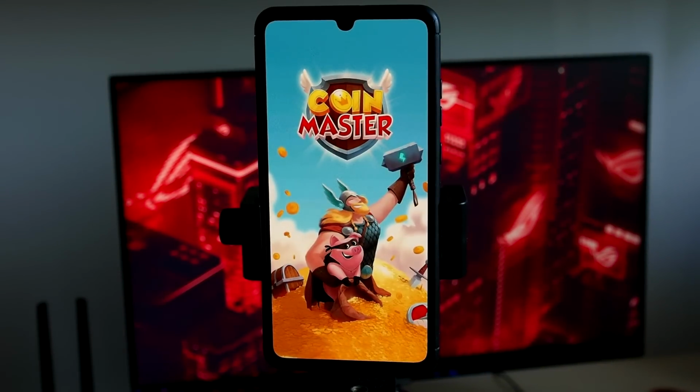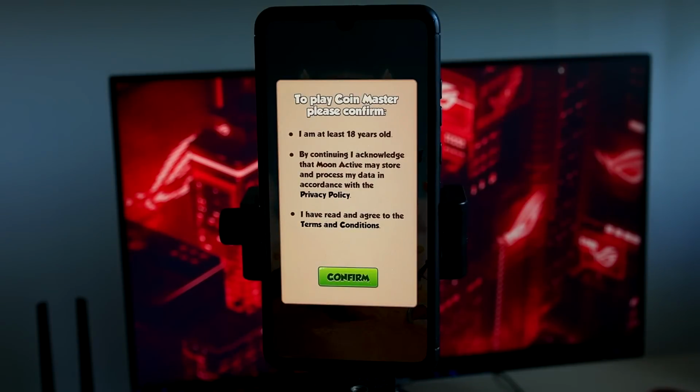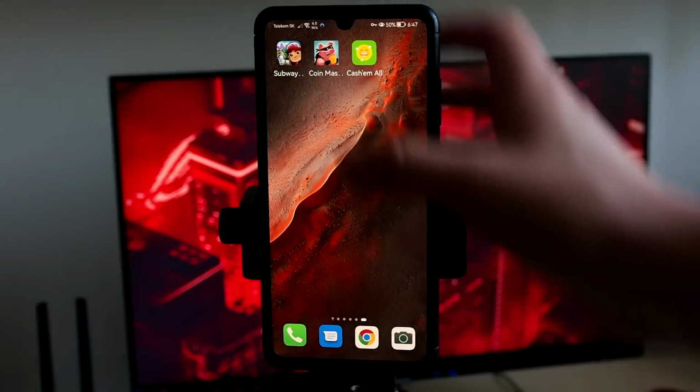You have to play it actually, but just keep it running for at least 30 seconds. And after 30 seconds, everything is basically done.